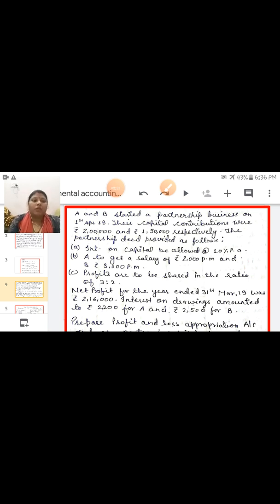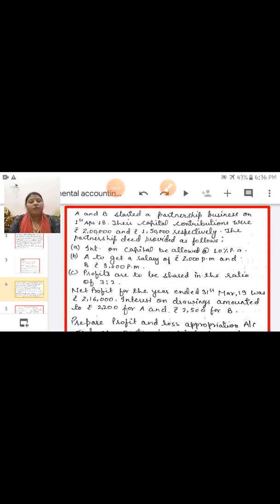Their capital contributions were rupees 2 lakh and 1,50,000 respectively. The partnership deed provided as follows. A part, interest on capital be allowed at the rate of 10% per annum. B part, A to get salary of rupees 2,000 per month and B rupees 3,000 per month. Salary of A and B is given monthly.